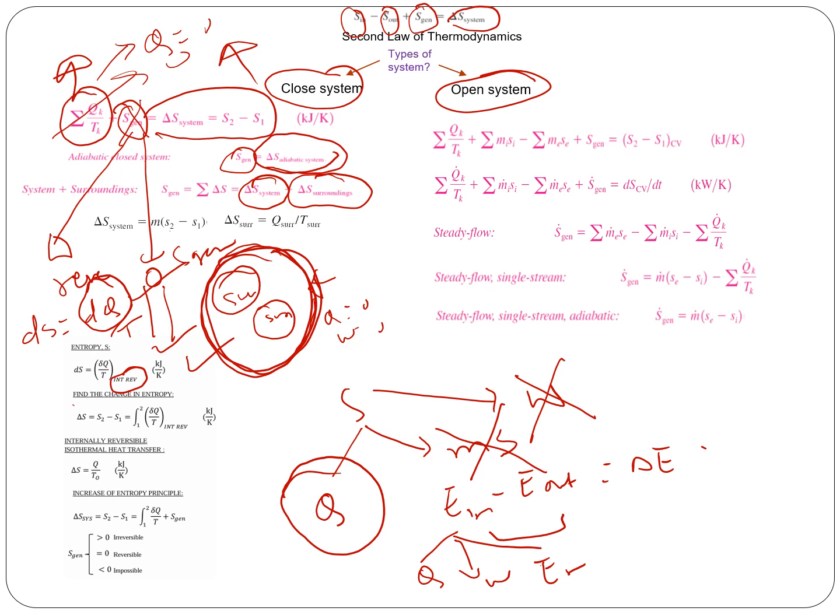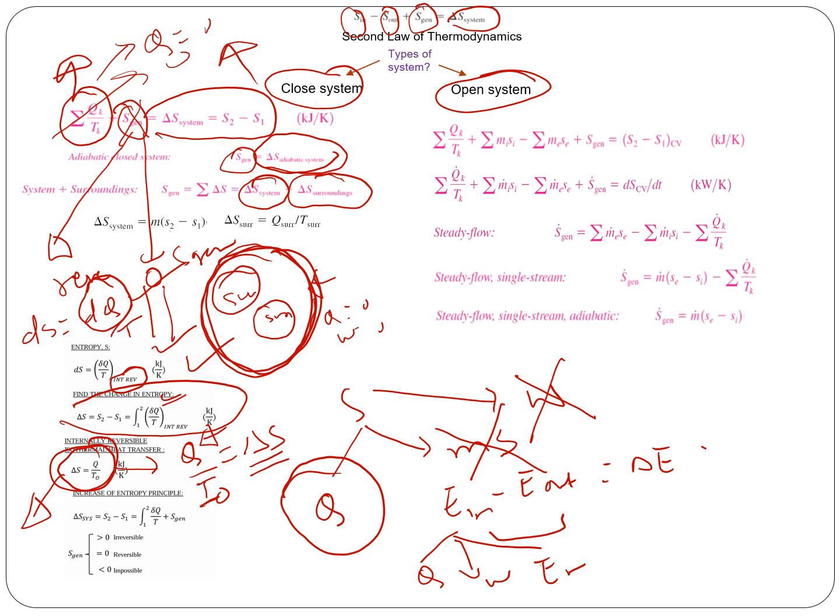Okay, so this equation can be written this way, and like in a thermal reservoir, the Q may be constant and temperature may be constant. So this is the most popular equation used if it is a thermal reservoir. If you know the Q, and T is constant, then this is how you find the change in entropy. So one of the variables that you'll be asked to calculate is the change in entropy, and this equation is used when it is reversible and we know the value of Q and the temperature is given. This is how you use it.